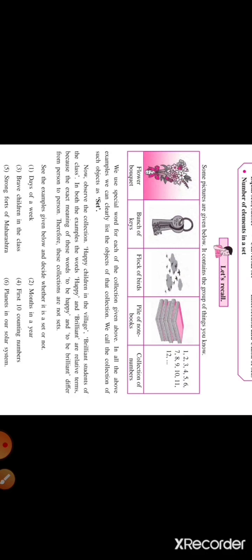Next, first 10 counting numbers. So here we have all the numbers 1 to 10, so we can say this is an example of a set. Strong forts of Maharashtra, again not a set. Planets in the solar system, it's a set. If we can clearly decide the objects of a given collection, then that collection is called a set. Generally, the name of the set is given using capital letters. You can see here capital A, B, C and so on.